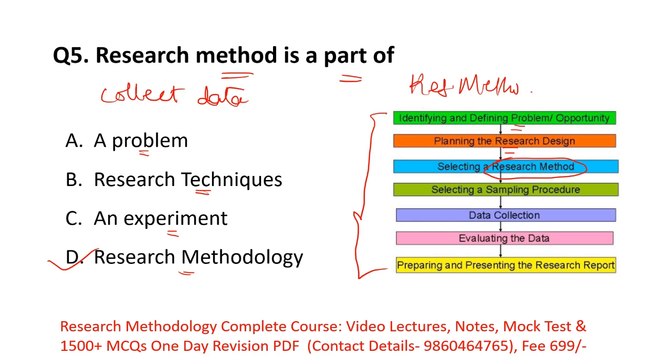And remember, research method is also a part of research methodology. Okay, so here option D is the right answer, and we'll see what the incorrect options are. So here option A is problem. What is problem? Problem is the first step of research methodology, in which you define your problem.